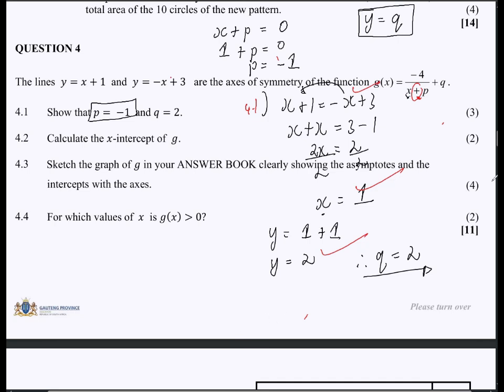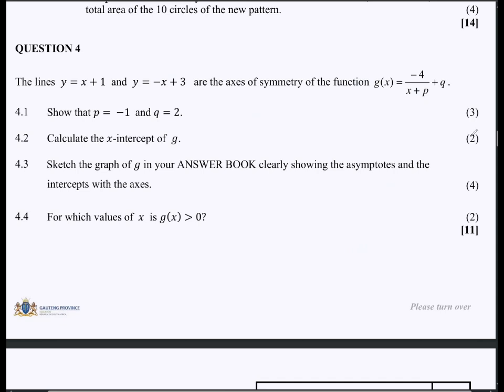Now 4.2, for just 2 marks, it's saying calculate the x-intercept of g. X-intercept. Whenever we are dealing with the x-intercept, we make y 0. So for the x-intercept, you make y 0. Now these are the kind of questions where, if you did not get the previous ones, you can still use those answers and substitute them here, right? So you can forfeit the 3 marks, but you can still continue getting the other answers. Just because you couldn't get this one should not restrict you from getting all these other marks. So always in your mind, think of collecting marks, right?